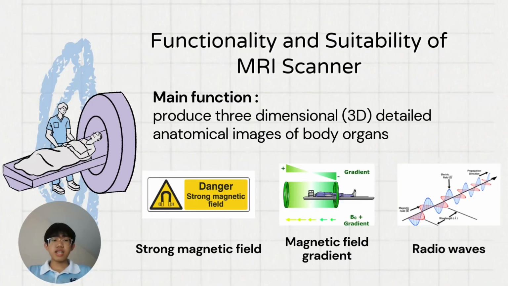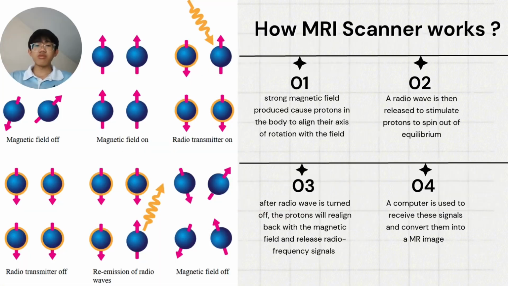Thank you. My name is Tan Chen Yang, and now I will introduce the functionality and suitability of the MRI scanner. The main function of the MRI scanner is to produce three-dimensional detailed anatomical images of body organs. There are three important components for the MRI scanner to generate the 3D image, which are a strong magnetic field, gradient, and also radio wave. Now I would like to briefly explain how the MRI scanner carries out its function.